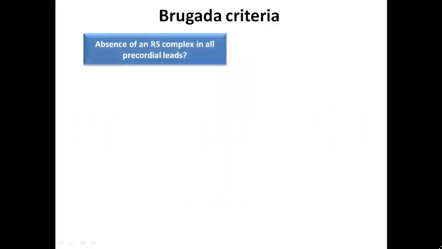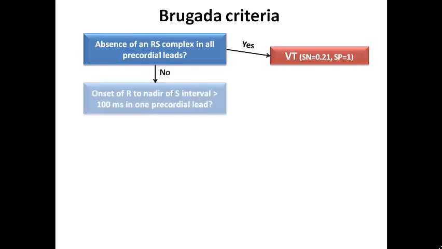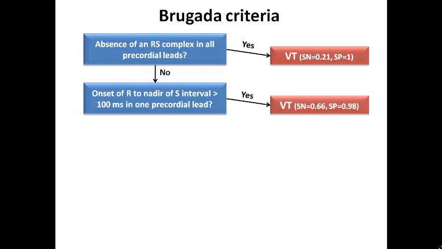Let's start with Brugada criteria. The first of the Brugada criteria is to detect whether there is an absence of RS complex in all precordial leads. If the answer is yes, it is VT with nearly 100% specificity. But if the answer is no, move to the second criterion, which is whether the duration from the onset of R to the nadir of S is more than 100 milliseconds in just one precordial lead. If this criterion is met in just one precordial lead, it is VT.